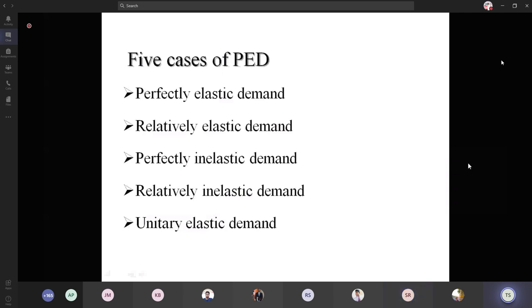Relatively elastic demand is the demand when slight changes in the price make a greater change in the quantity demanded. And if the price doesn't change, but the quantity demanded changes, in that case, that is called perfectly elastic demand.